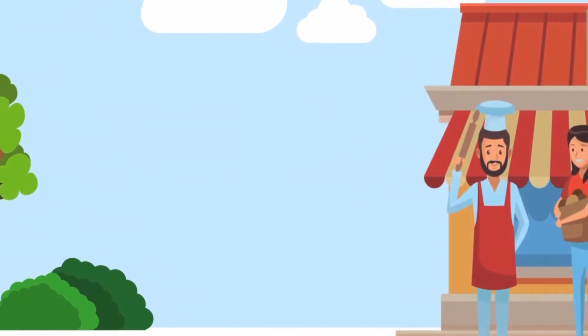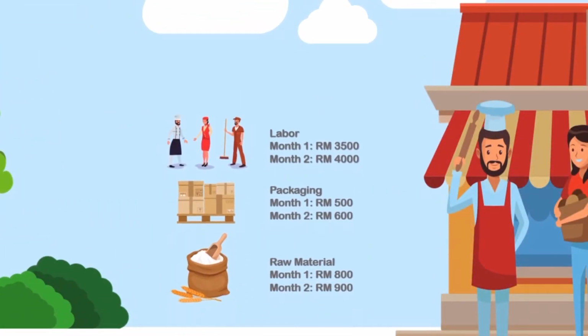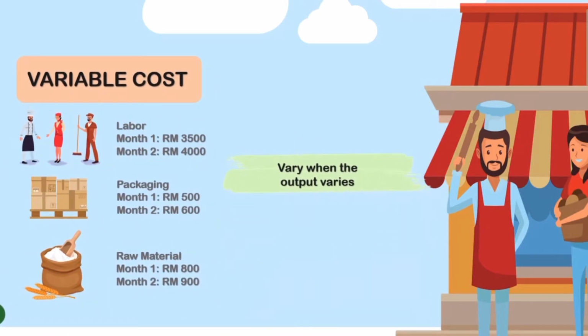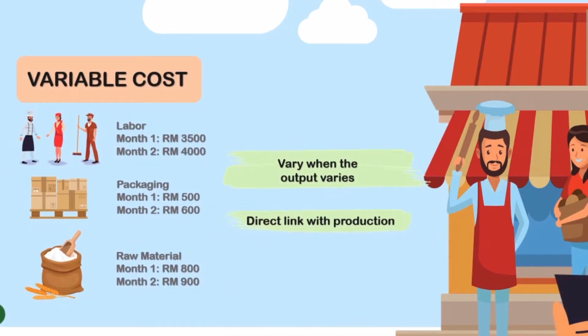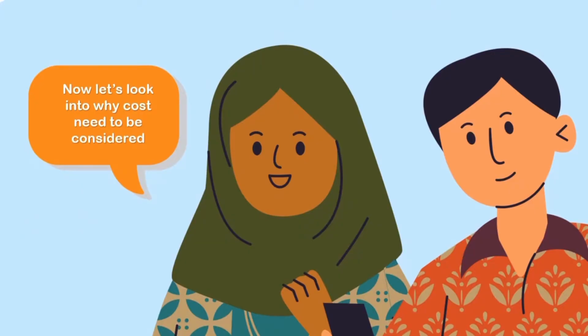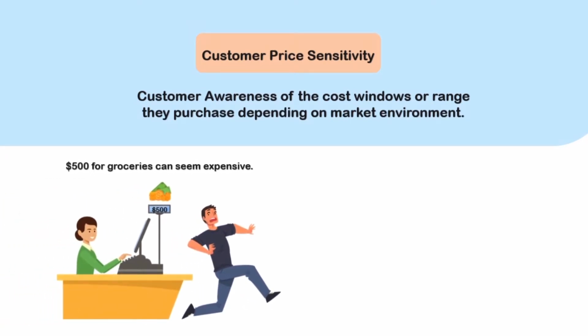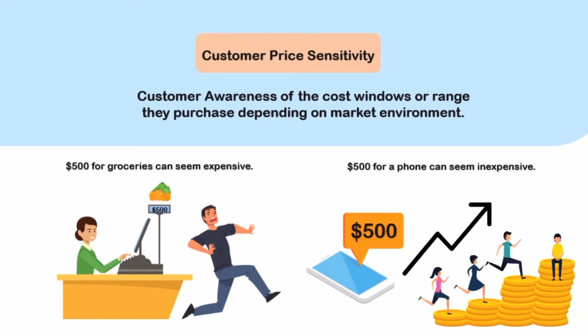Other costs to open a restaurant include labor, packaging, and raw material. It is called variable costs. Variable costs vary when the output varies and it has a direct link with production. Now let's look into why cost needs to be considered. The first one is customer price sensitivity. It is customer awareness of the cost windows or range they purchase depending on market environment. $500 for groceries can seem expensive, while $500 for a phone can seem inexpensive.